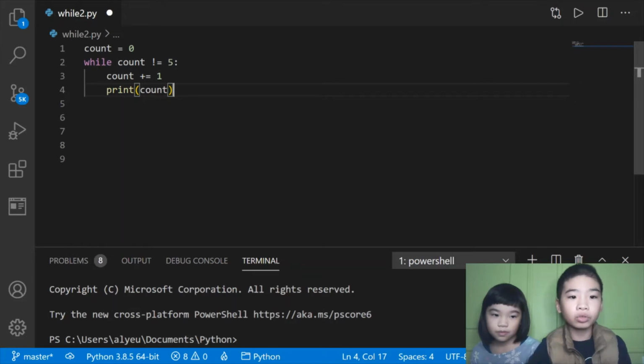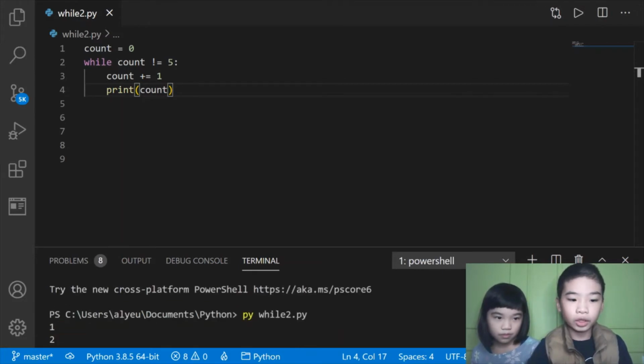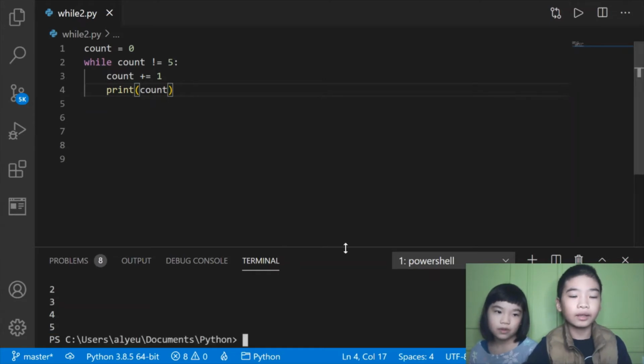Let's save it with Control S. Go to the terminal and type py while2.py and run it. So let's see. It printed 1, 2, 3, 4, and 5. So it printed all the numbers from 1 to 5. And when count was 5, it stopped, because the while loop runs only while count is not 5. So count is a variable, and it worked.